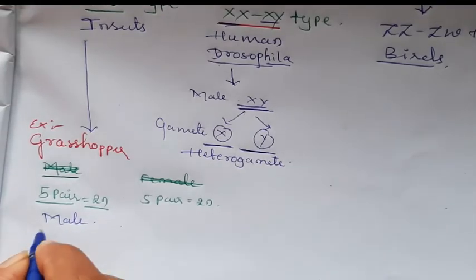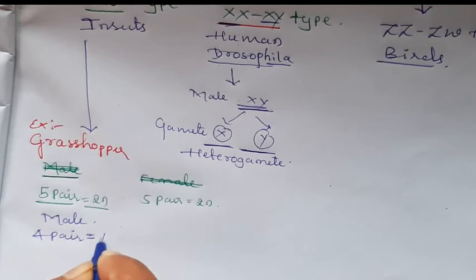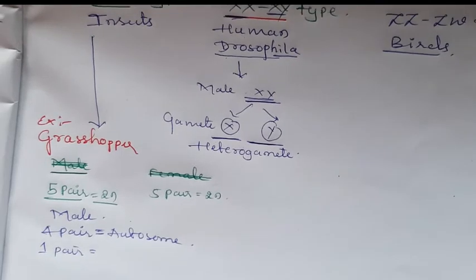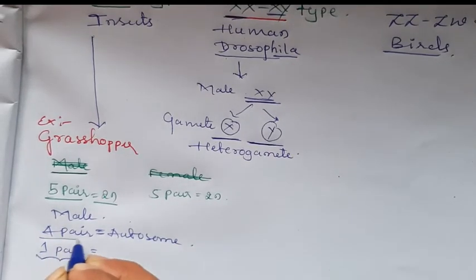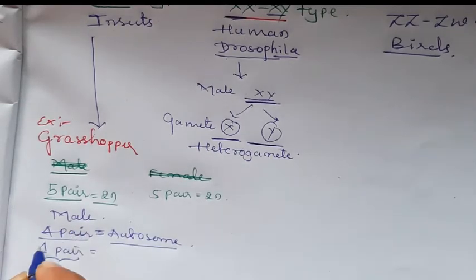the first 4 pair of chromosomes are the autosomes, okay, but the last 1 pair of chromosome is not in a pair. The first 4 pair of chromosomes are autosomes, there is no difference, but the last 1 chromosome is not with its counter chromosome.